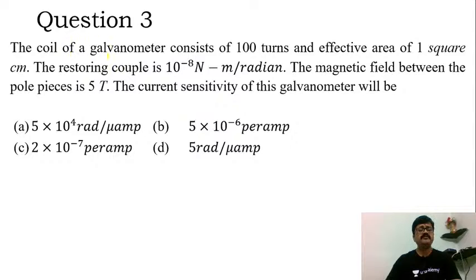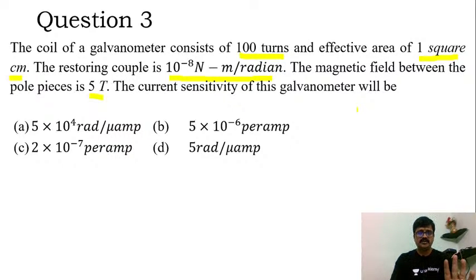The coil of a galvanometer consists of 100 turns and effective area of 1 square centimeter. The restoring couple is 10 raised to minus 8 Newton meter per radian. The magnetic field between pole pieces is 5 Tesla. The current sensitivity of this galvanometer will be. So that is the question for us.